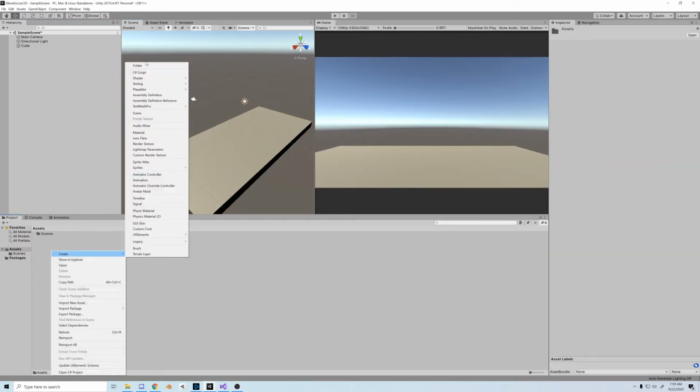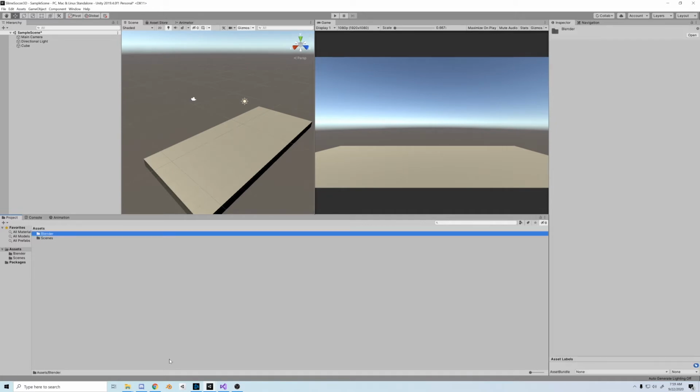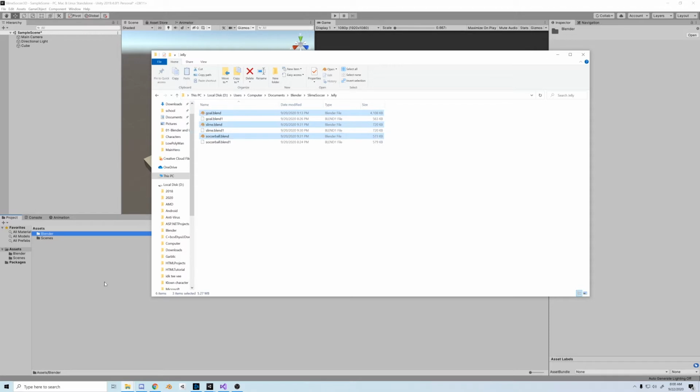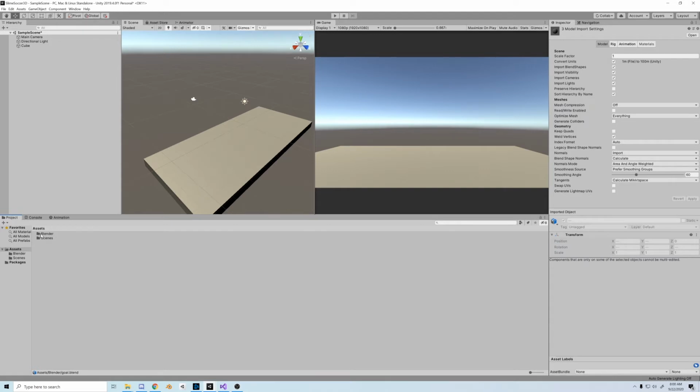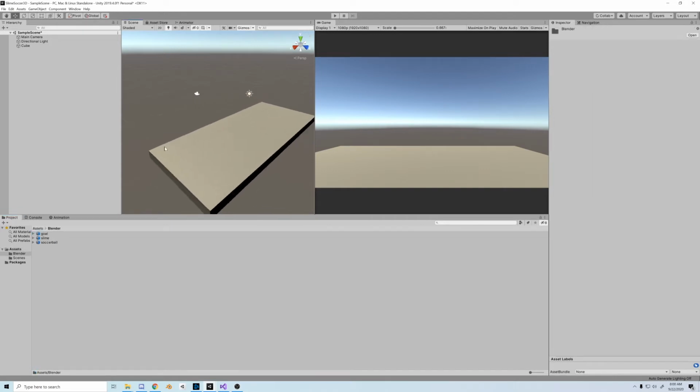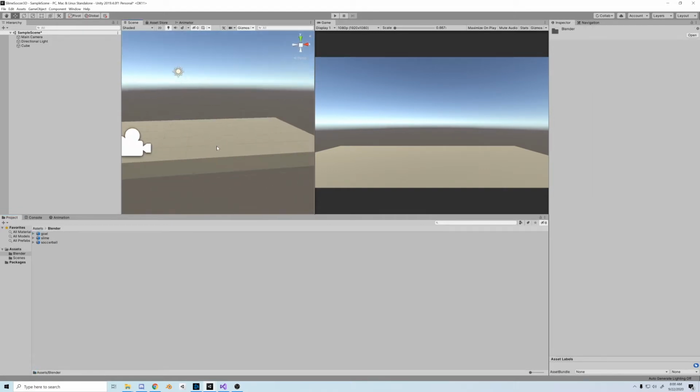Next, I'll create a folder for the Blender files and pop them all into the Unity editor. You don't even have to export them as FBXs if you don't want to. The cool thing about Blender is that if you want to import it directly into Unity, Unity is pretty good at supporting Blender files. Now, exporting to FBX is probably a good idea. I mean, exporting anything is good. But using the Blender files, especially for animations, is a great alternative to FBXs.